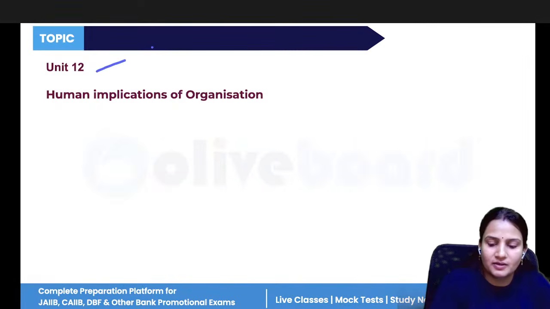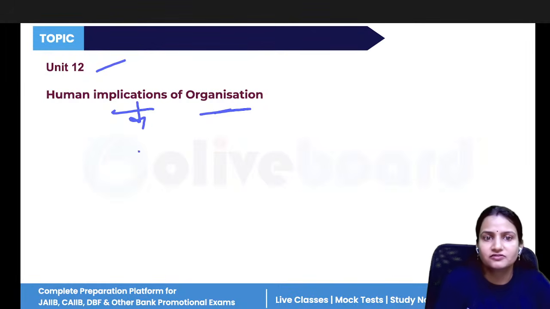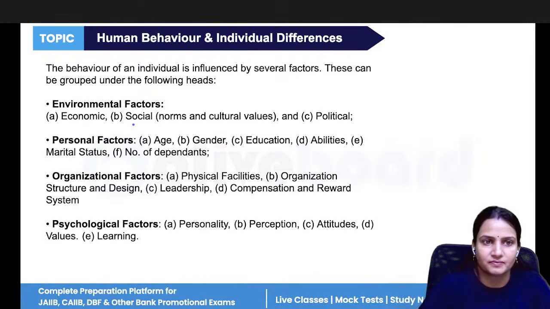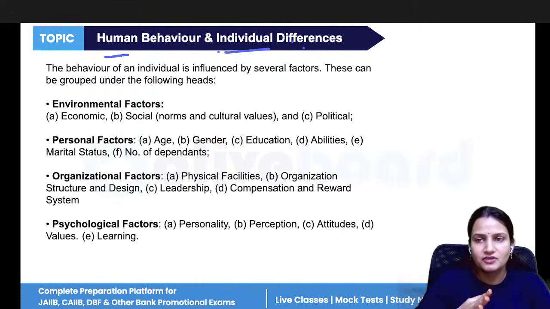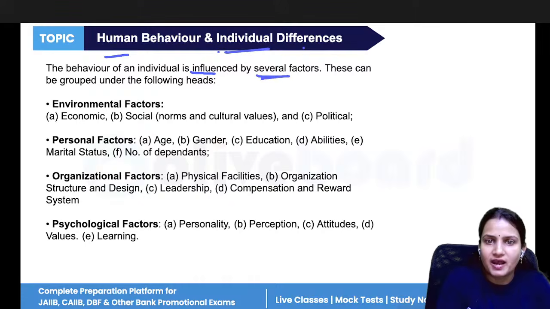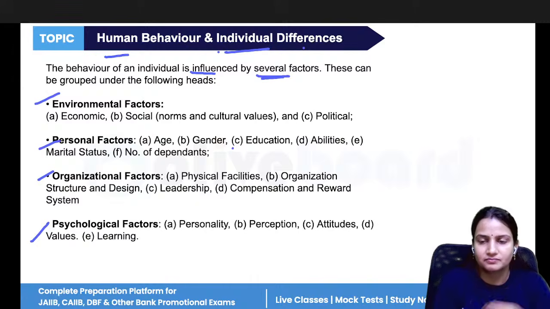Now next, unit number 12, human implications of organization. Implications means what are the results, how humans are effective to the organization. So human behavior and individual difference. Different individuals have different perception. Their behavior, their attitude matters a lot. So the behavior of an individual is influenced by several factors.